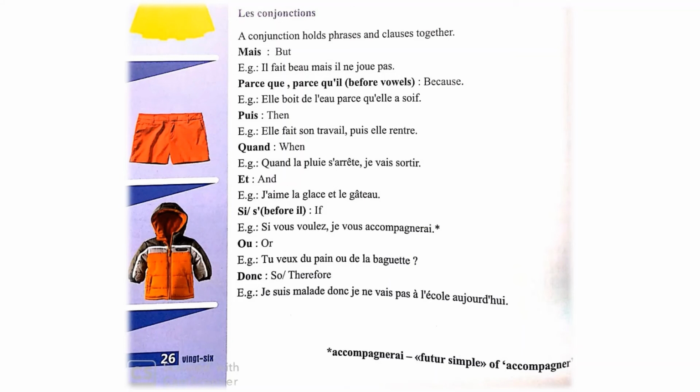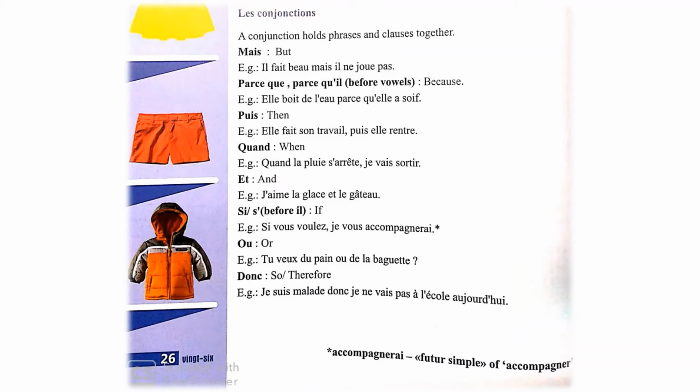Les conjonctions, the conjunctions. A conjunction holds phrase and clause together. As you will know, what is the work of a conjunction? To join two sentences or phrases. So the first one is mais. Mais means but. The use is given here.